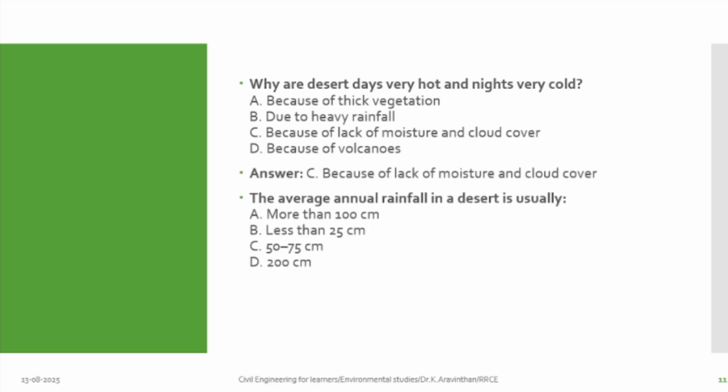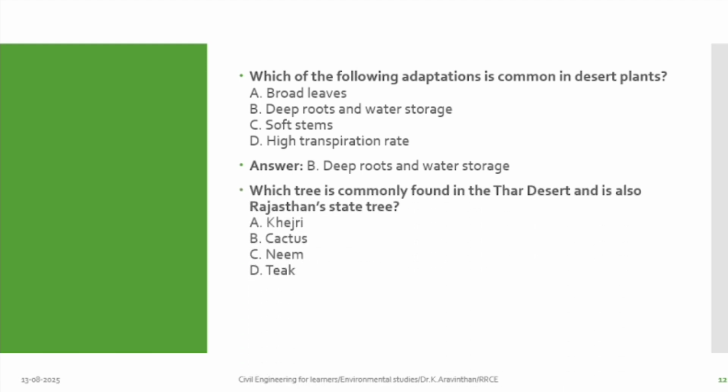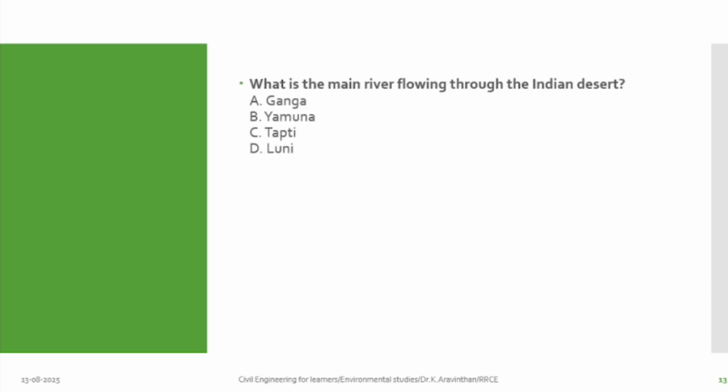Next one. The average annual rainfall in desert is usually A, B, C, D. B, less than 25 centimeters. Yes. Which of the following adaptations is common in a desert plant? Yes, they have deep roots and water storage. That is why they are surviving in desert. Which tree is most commonly found in Thar Desert? Rajasthan, Kejri. Yes. Next one. What is the main river flowing through Indian desert? Luni. Yes.